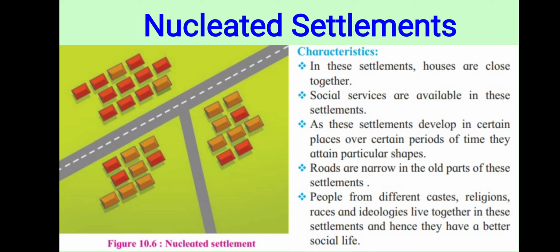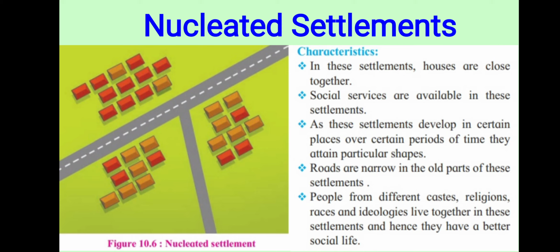If you go to Tuljapur, you are able to see that due to the religious place in the old area or old city of Tuljapur, the roads are very small. We are not able to go inside that place. This is one example of the nucleated type of settlement. Okay.